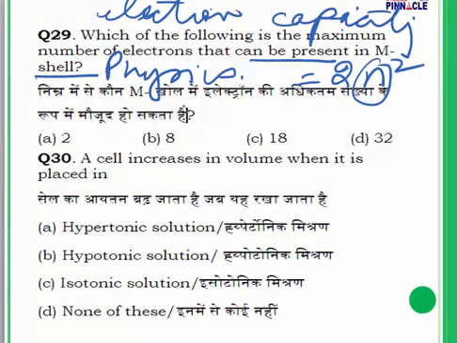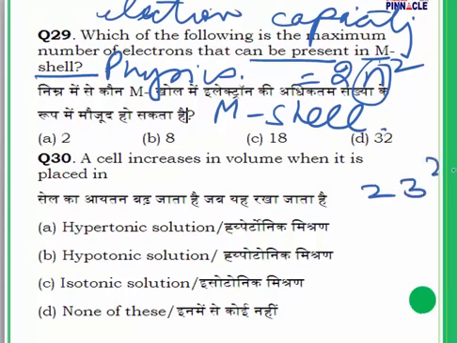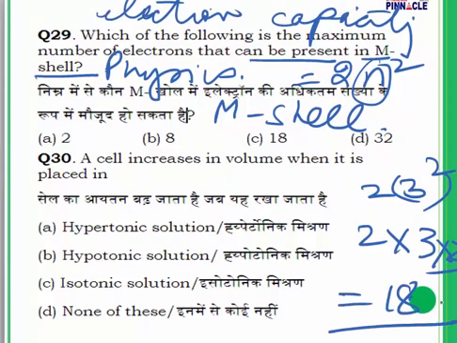Now we have been asked about M shell. What is the maximum number of electrons in M shell? M shell belongs to the third energy level, so n is going to be replaced by 3. So 2 times 3 square, that is 2 into 3 into 3. What is the answer? The answer is 18. Question 29, answer is 18.